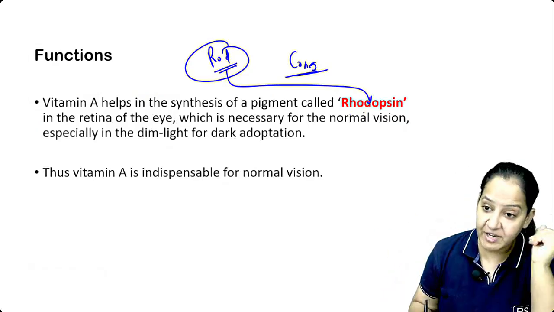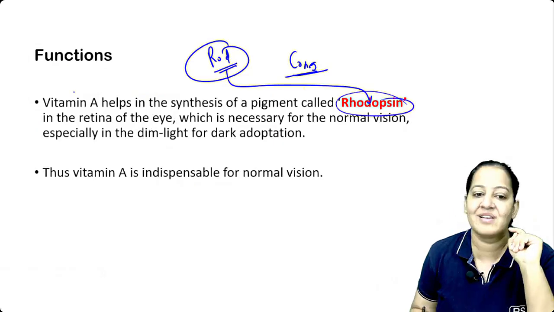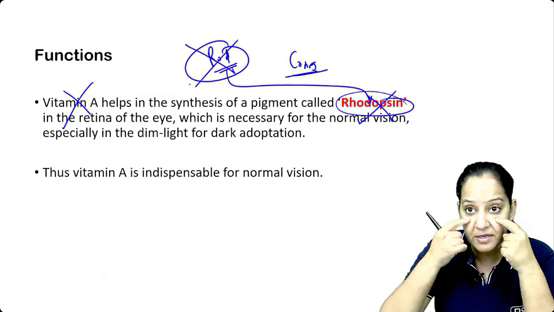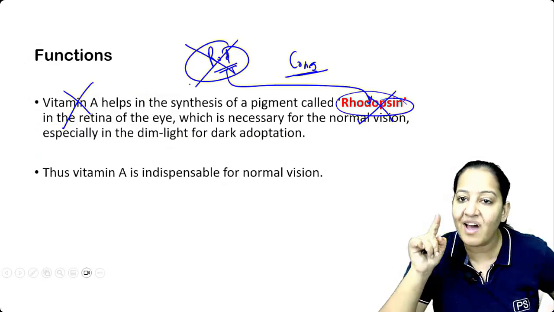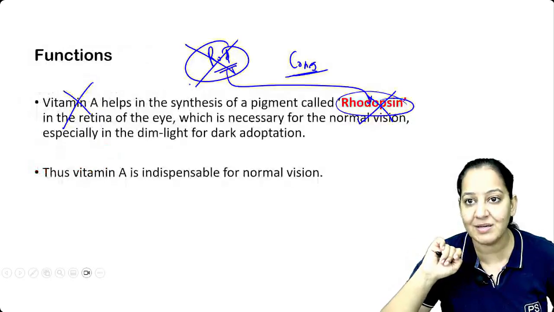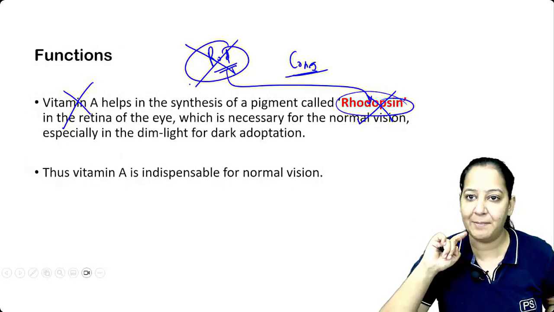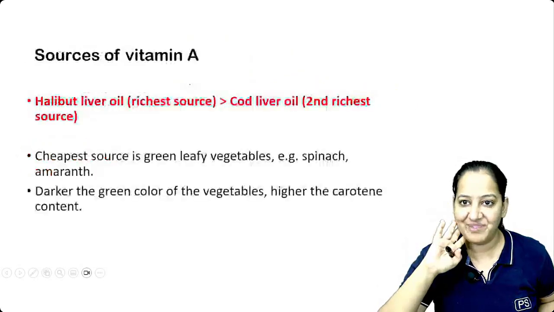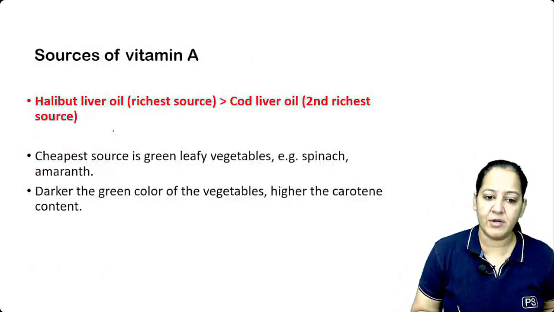Vitamin A is required for rhodopsin synthesis. If vitamin A is deficient, rhodopsin will not form, the rods will not function, and the person cannot see at night. This is known as night blindness. The disease is known as xerophthalmia or night blindness. The person has a problem in night vision, not in day vision. Normal requirement, I told you how much.